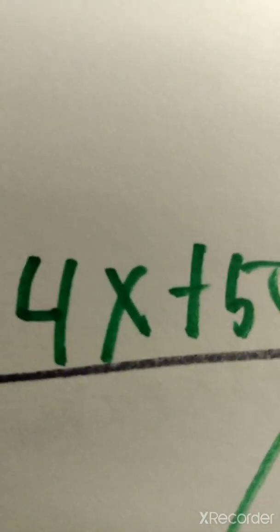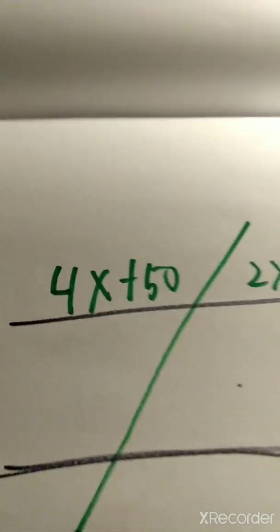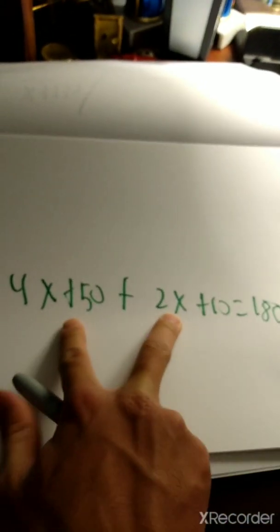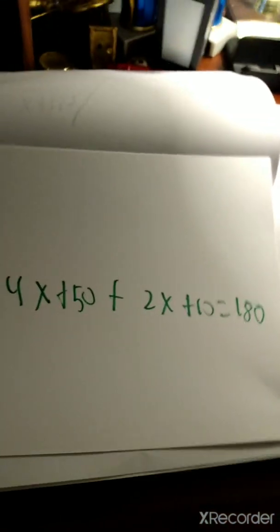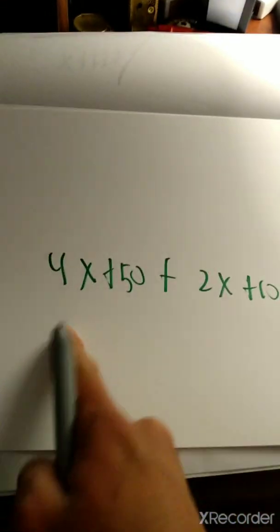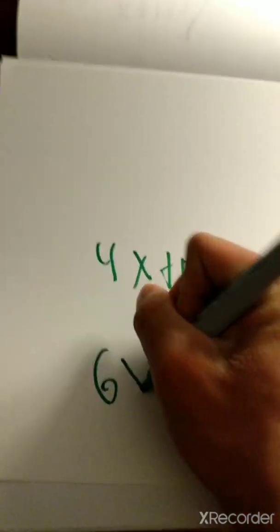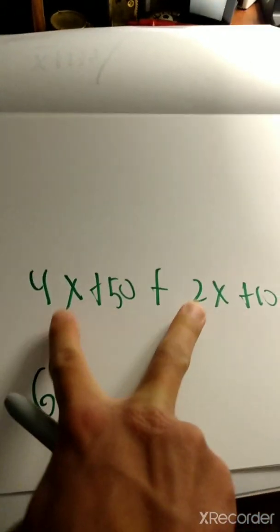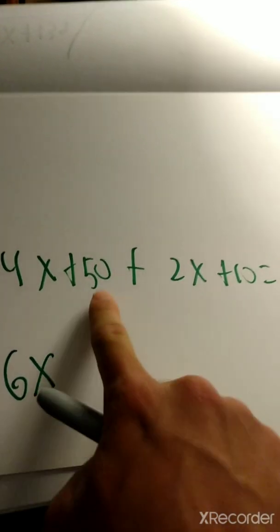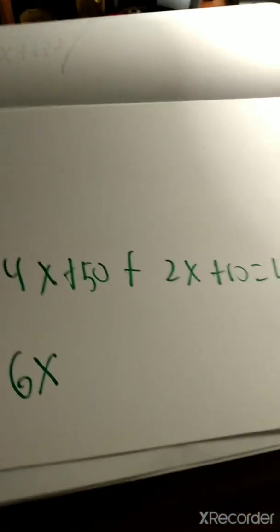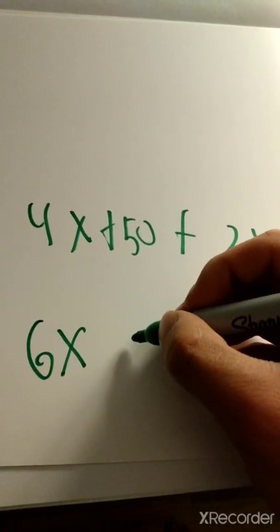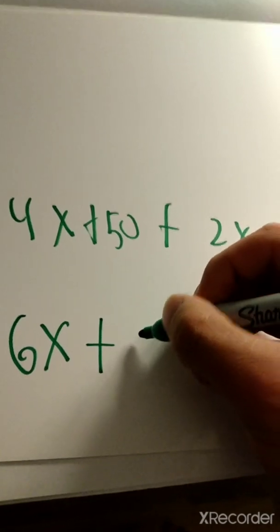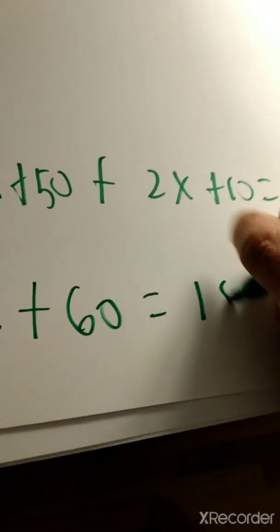We're going to try and find what we can fill in for x. So the two expressions are going to be added to be 180 degrees. So in order to do this, we're going to have to simplify. The first step is to combine like terms. 4x and 2x is going to be 6x, because they are the same and they look alike. We can't add like 50 and 10 to the x terms, because that would be the same thing as adding apples and oranges. So 50 plus 10 is 60. So 6x plus 60 equals 180.